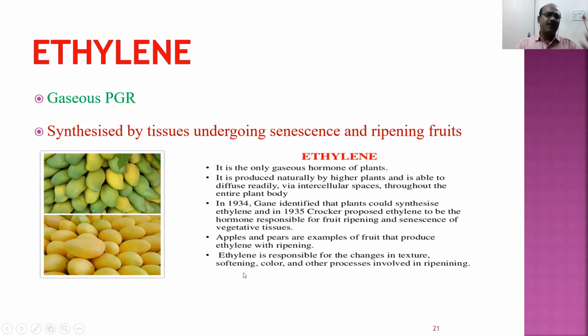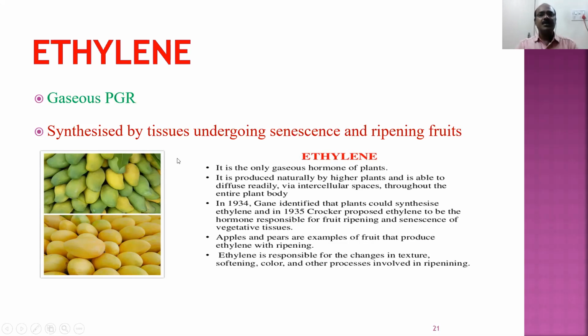For example, if you take a young mango, it is very hard. The skin is very tough. The taste is very bitter. But upon maturity, upon ripening, it is soft, the skin is thin, and it is very sweet. Who brought these changes? Ethylene brought the changes. Ethylene is the ripening hormone.